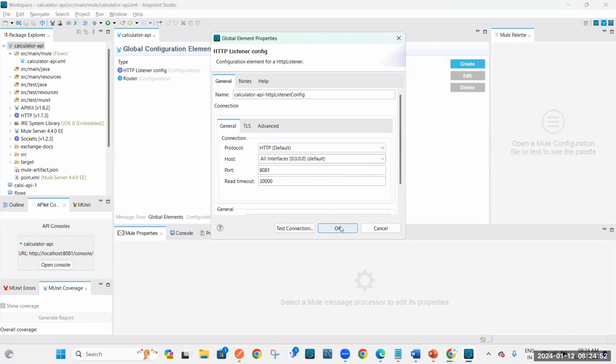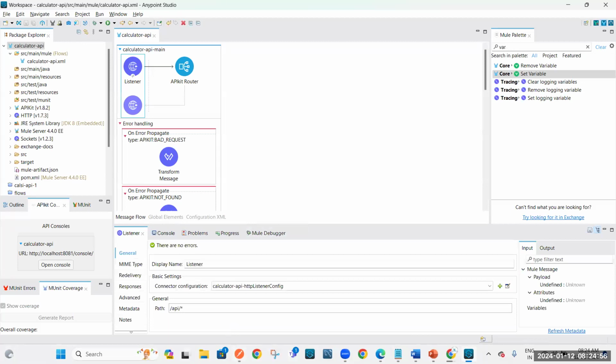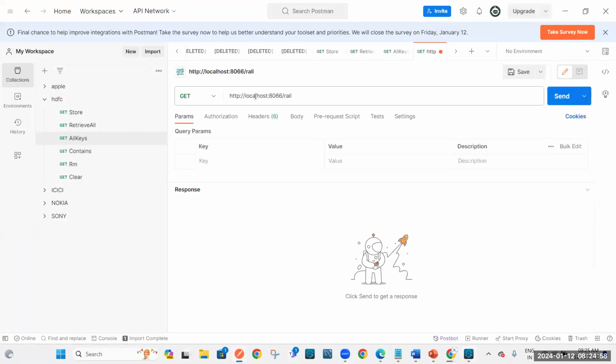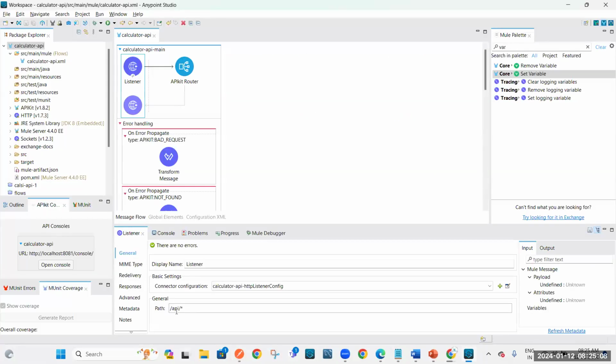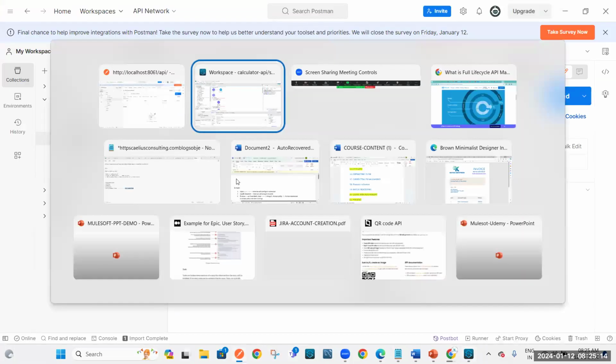Protocol is HTTP. Okay. So accordingly, I need to configure it. I will go here. HTTP localhost 8081. What is the resource path? Slash API slash hashtag. Hashtag means after that, whatever you want to write, you can write it.